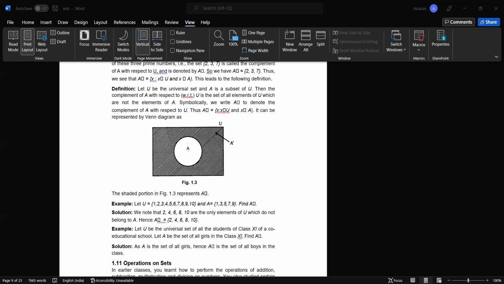We know operations on sets, different operations like union, which gives us all the elements in both the sets. Intersection, which gives us only the elements which are common in both the sets. And difference of two sets, which gives only those elements which are present in only one set, not in the other.